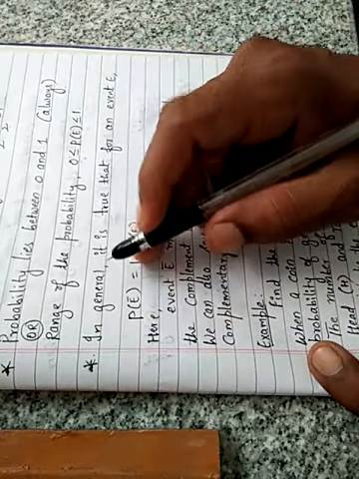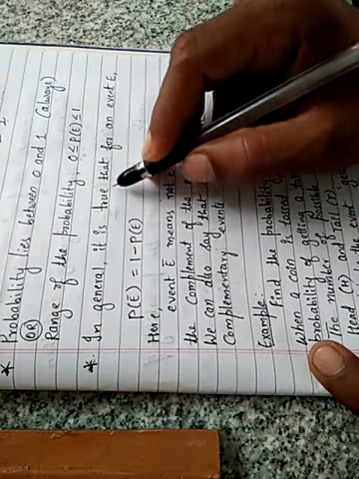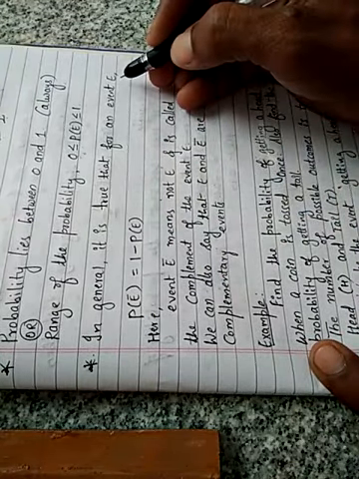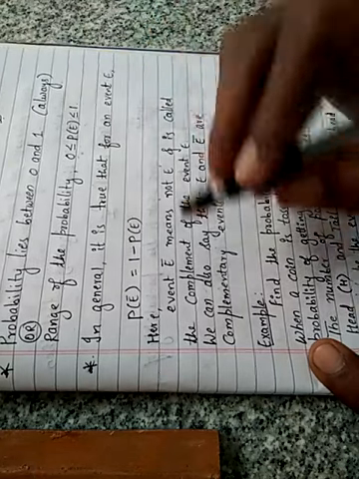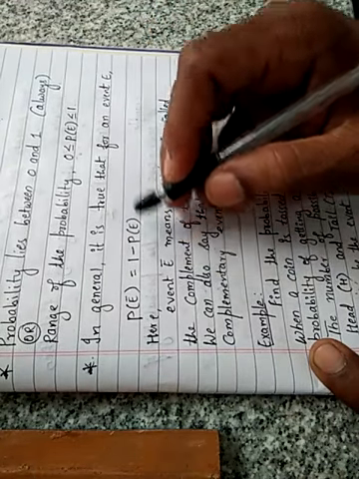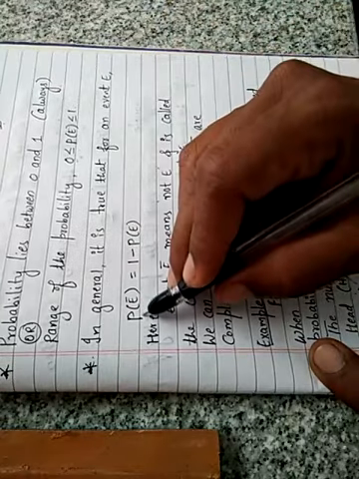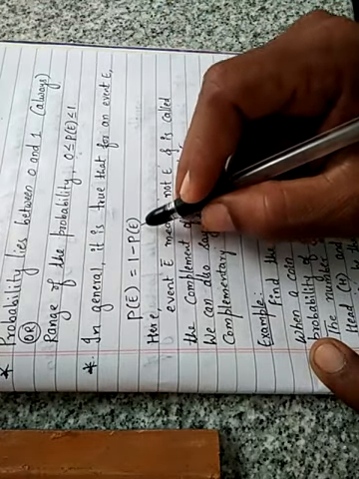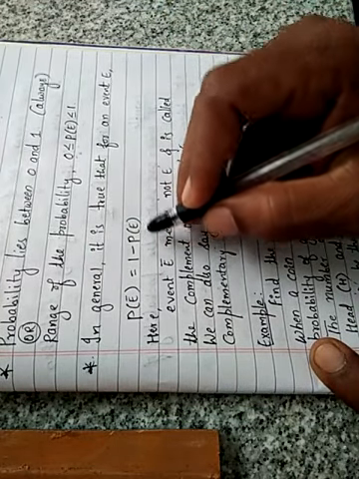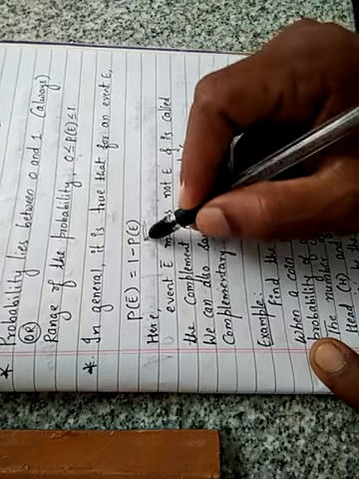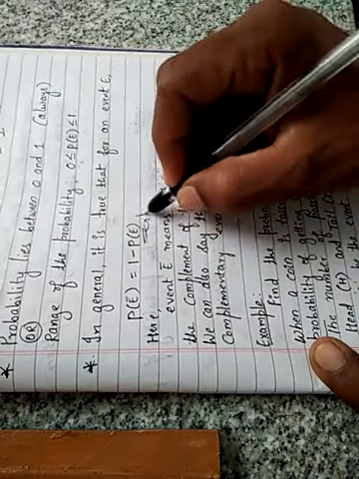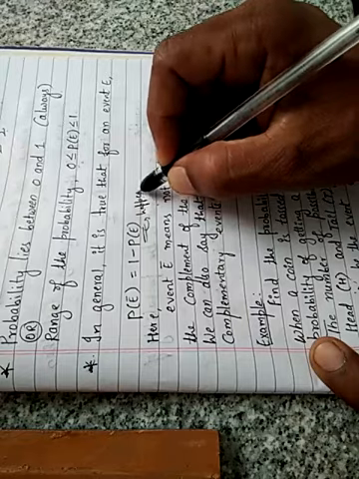So in general, another thing you can remember, it is true that for an event E, meaning one experiment, one event will be there, P of E bar is equal to 1 minus P of E. P of E means the probability that it is going to happen.